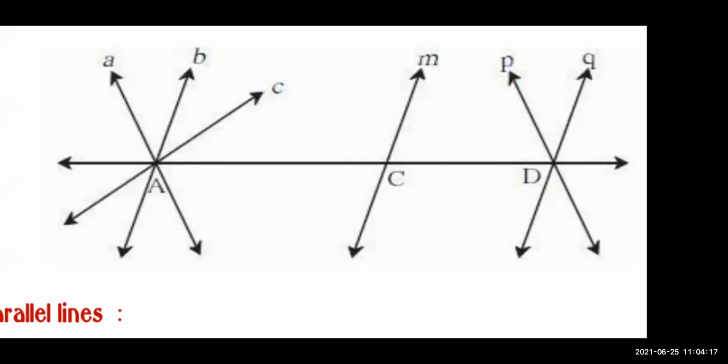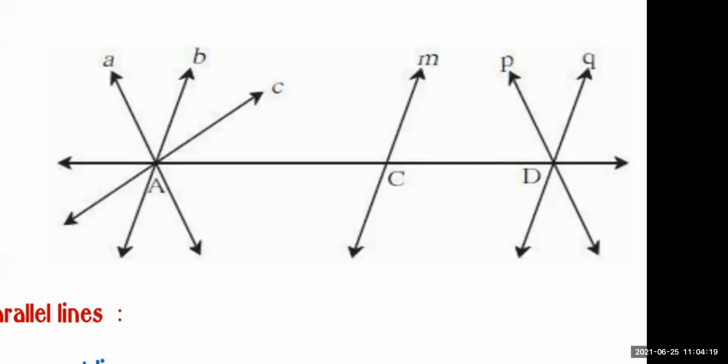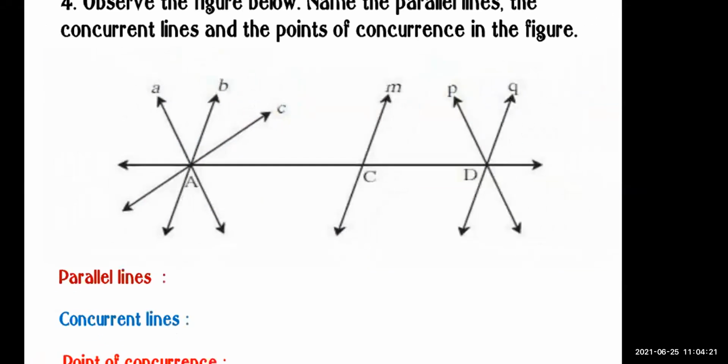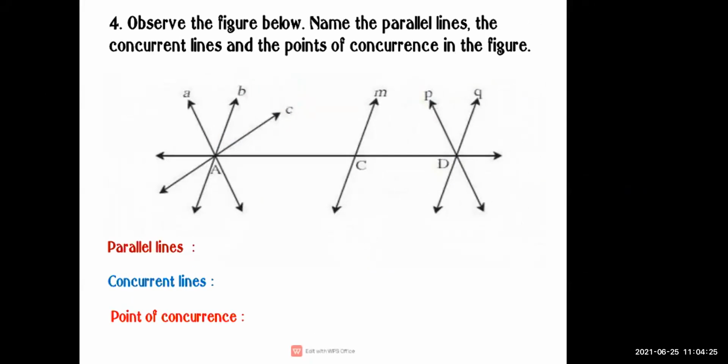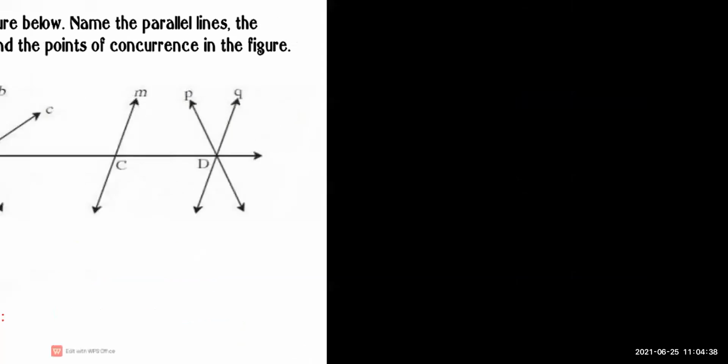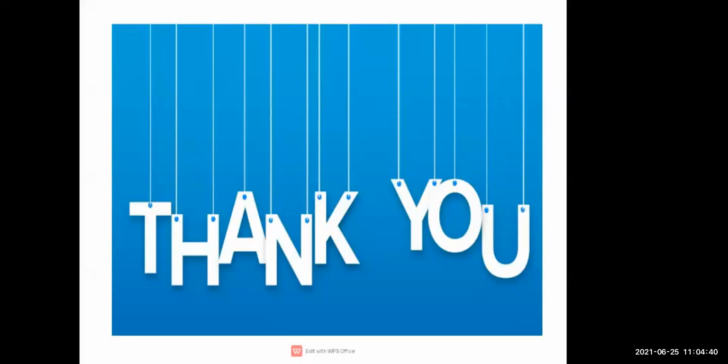Is it clear? So we have done with question number 4 also. You people have told me the answer of parallel line, concurrent line, and also the points of concurrence. So here we have done with our first chapter. We have completed it.